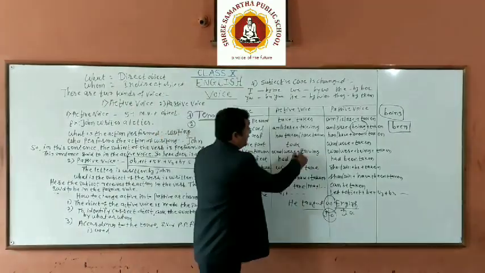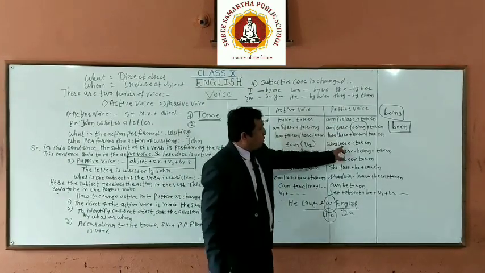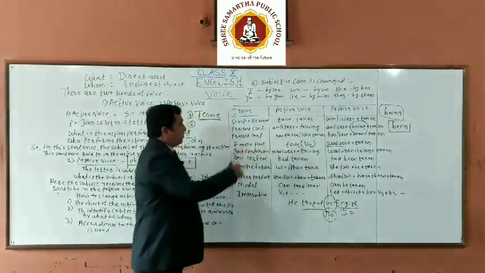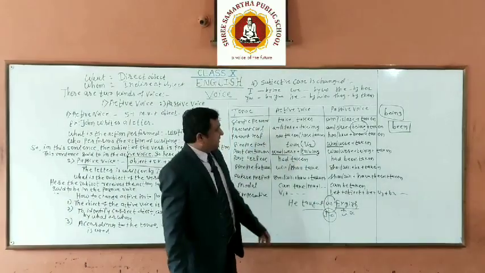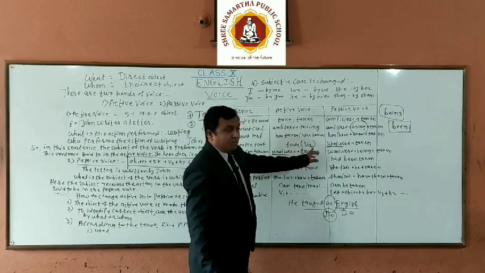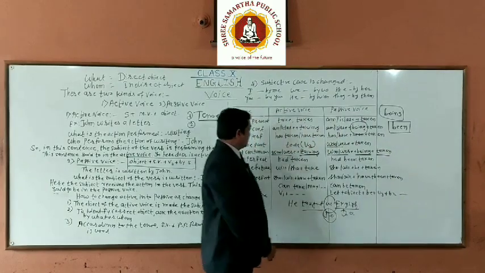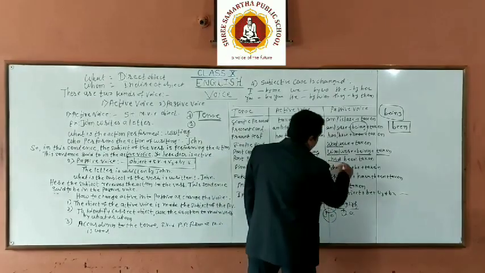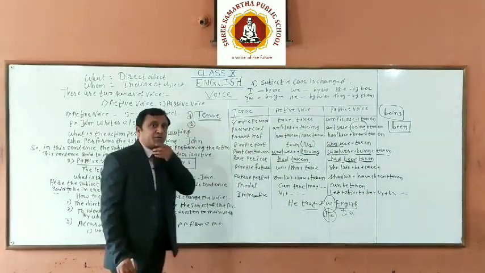Simple past tense, V2 from take, took, and in passive form was, were plus taken. Take was, were and then PP, third form of the verb. Past continuous tense, again was, were plus taking, V1 plus ing, then again was, were plus being is used plus taken. Then past perfect, had plus V3, had taken. So had, perfect tense is there, so been is used, and then here the third form of the verb is used.